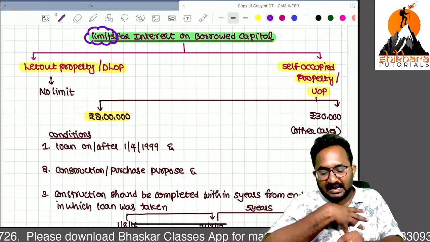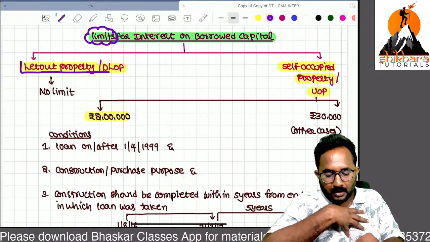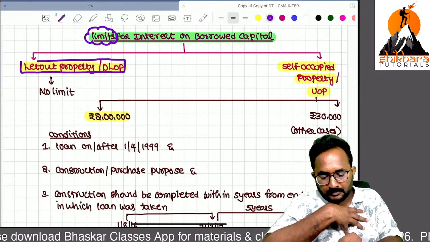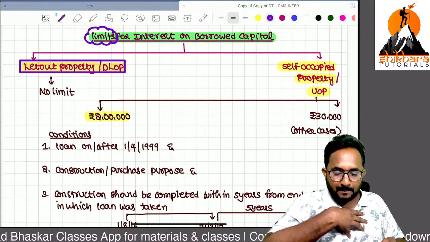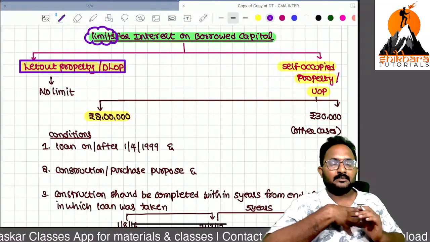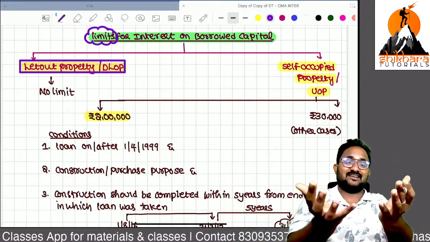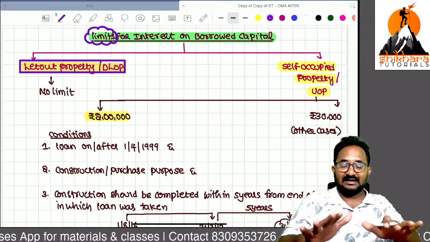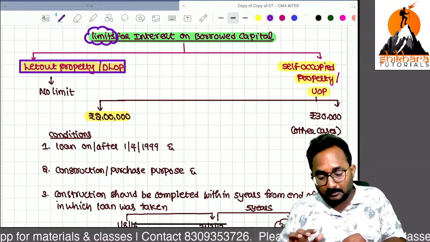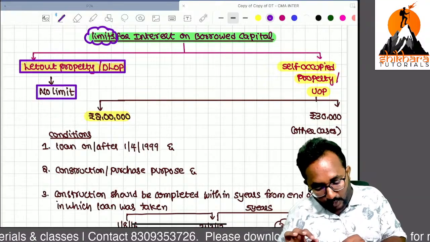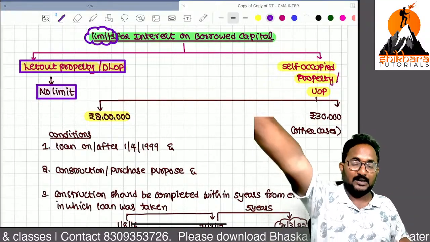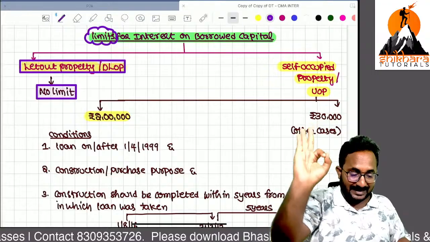If this is a let out property or deemed let out property, we have an income. So we have GAV minus municipal taxes, NAV, standard deduction you can take, and interest on borrowed capital, whatever amount is accrued, the total amount you can take as deduction. There is no limit in case of deemed let out as well as let out.